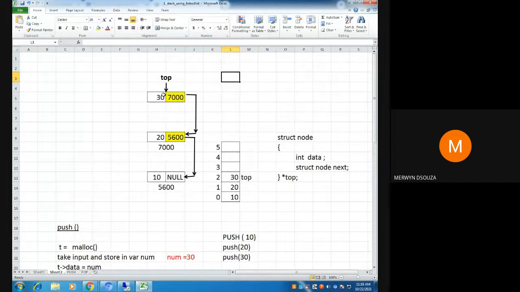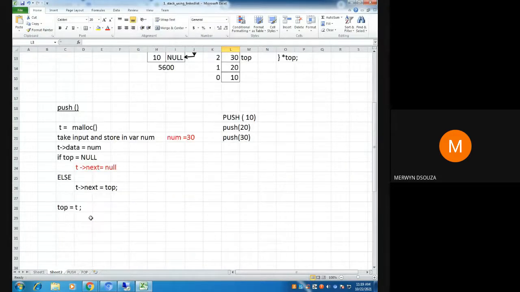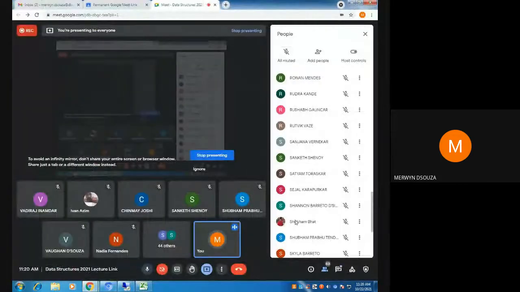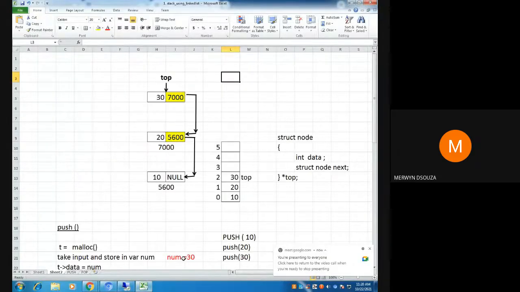The code, now this is the code which you all have discussed. I have just helped you in writing it properly. Can you see how I inserted 30 now? Push 30. So this is how you are going to implement the push function in stacks using a linked list. So this is how you are basically creating a single linked list.